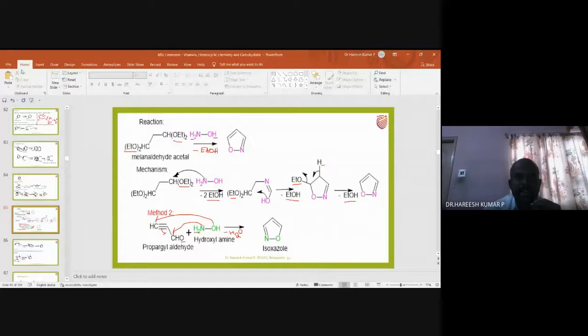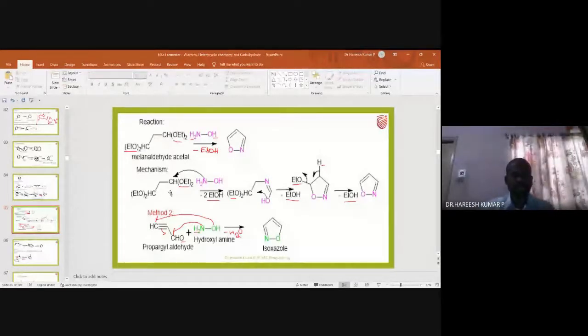So with this, I will go to the next slide. In the next slide, I'm taking one more example. What is the name of this compound? Without ethoxy, in place of ethoxy, if there is an oxygen, it is called malonaldehyde. I think you are aware about ketone and ketal, aldehyde and acetal.